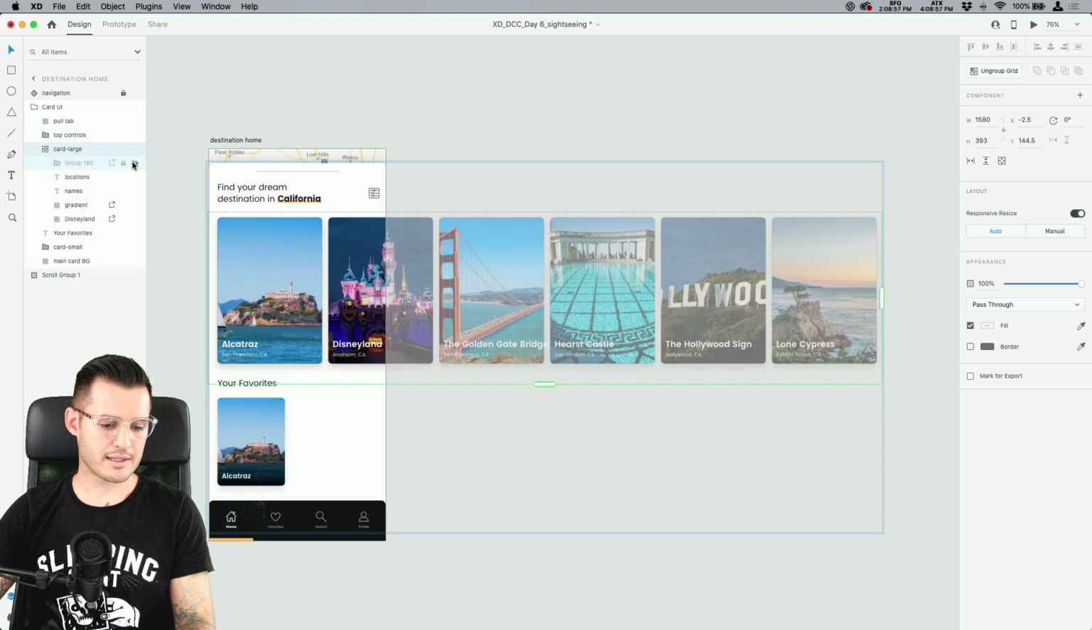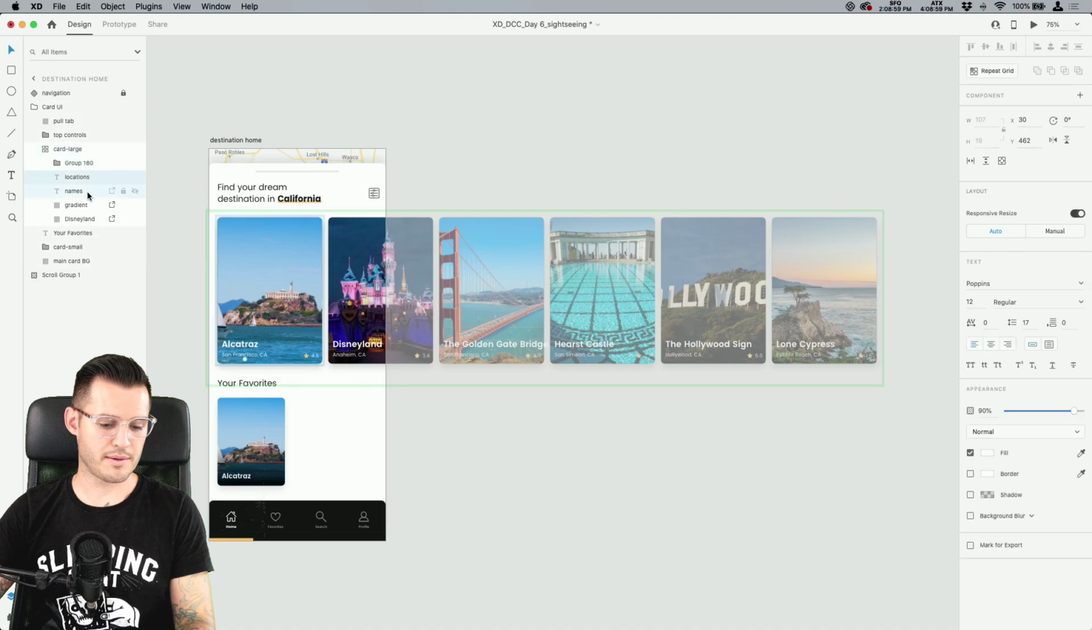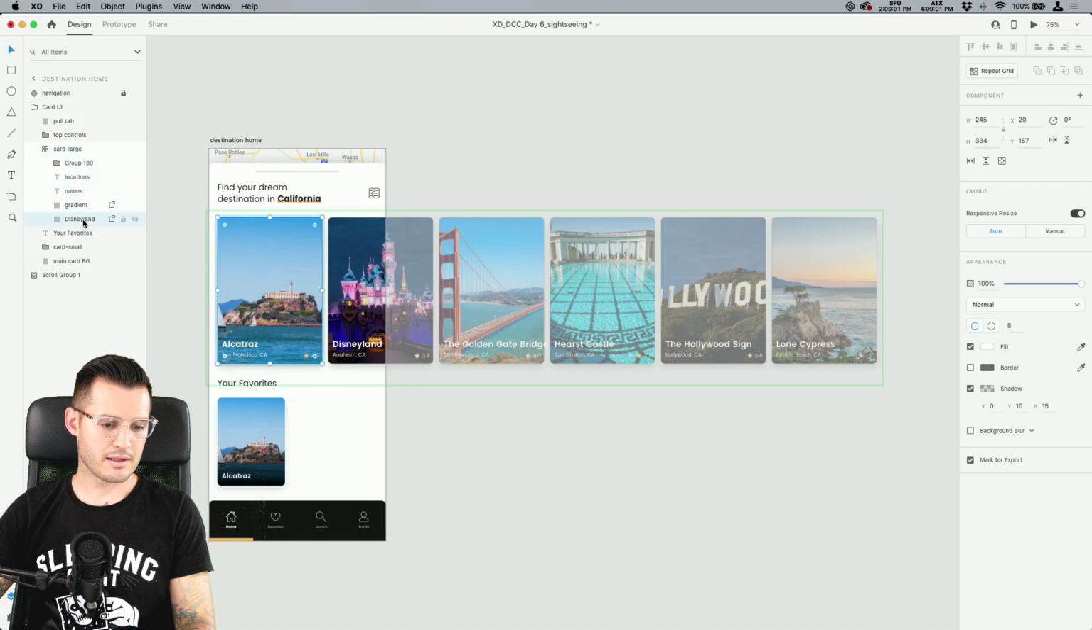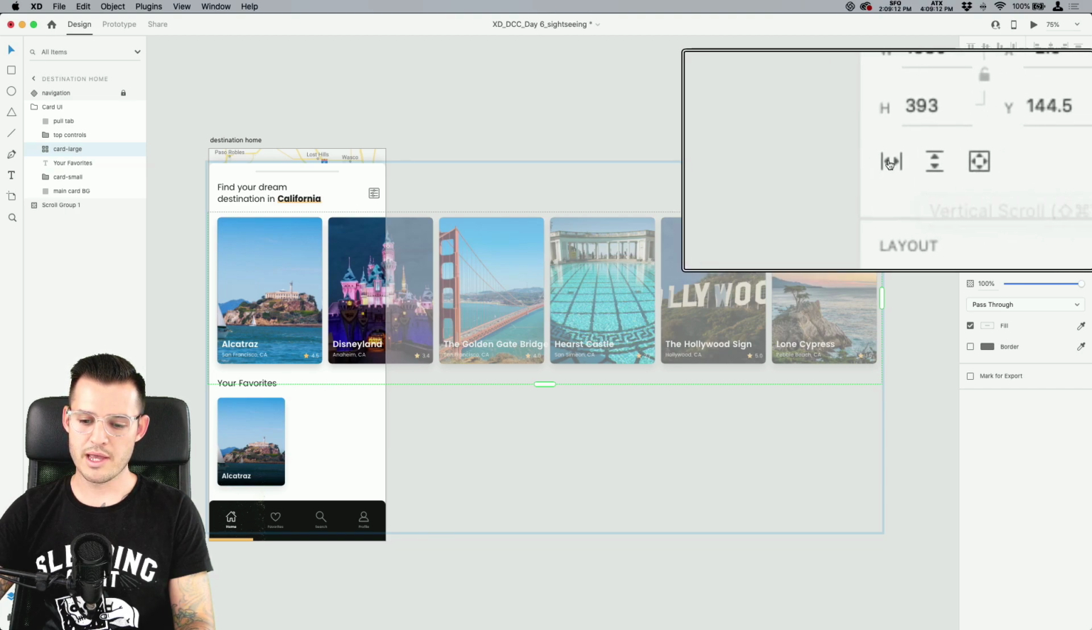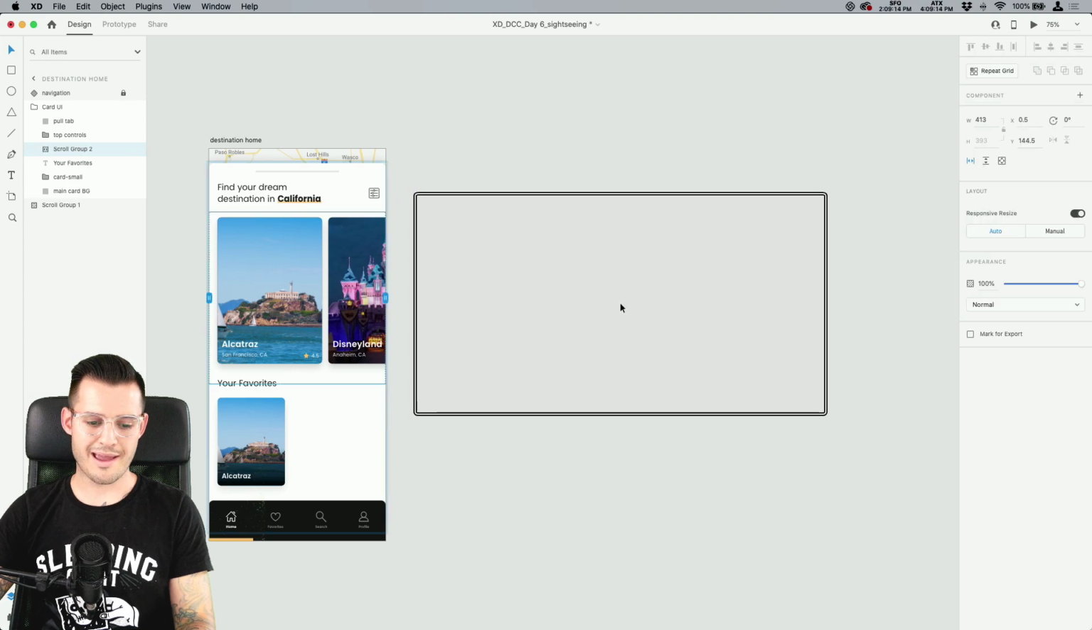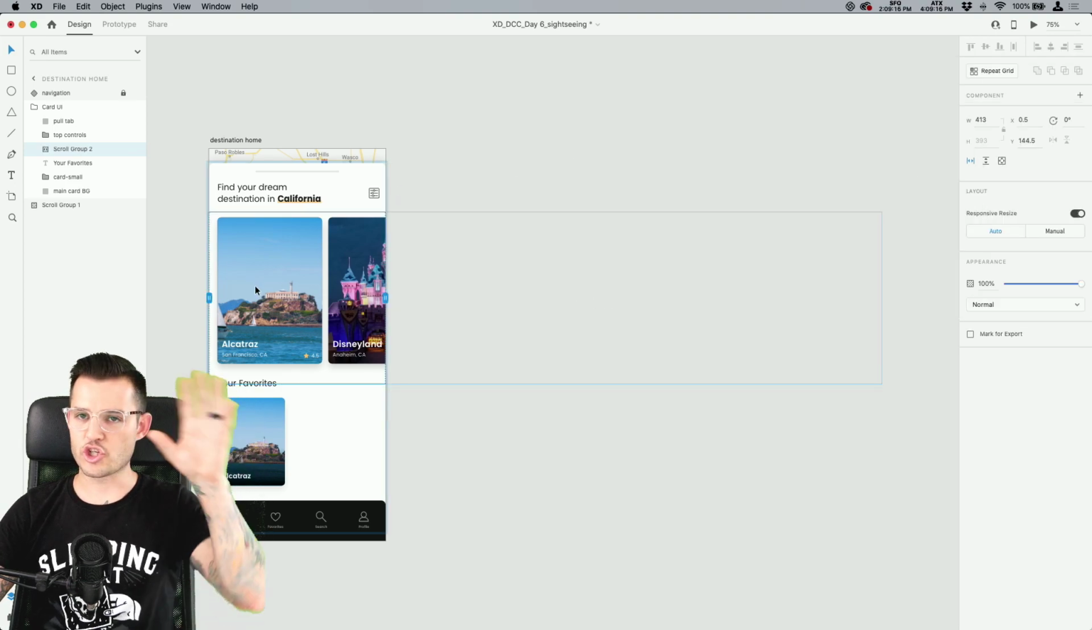What is it that is down below? Something, I think. I think we should have everything, okay. Yep, card large, just like that. We want to go ahead and create a horizontal scroll group. So I'm going to head up here into my properties panel and hit horizontal scroll group, and that is going to immediately just chop it off, okay?